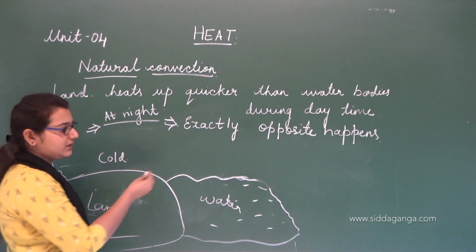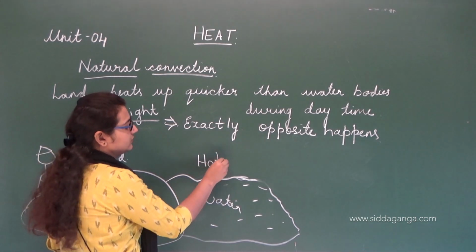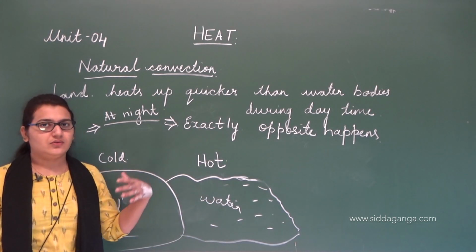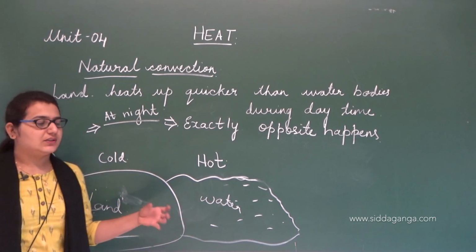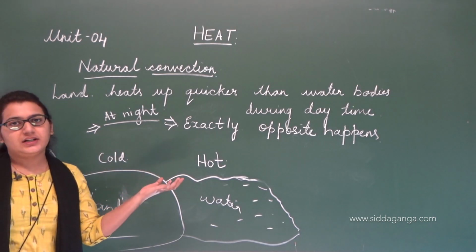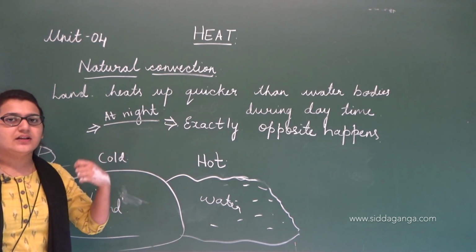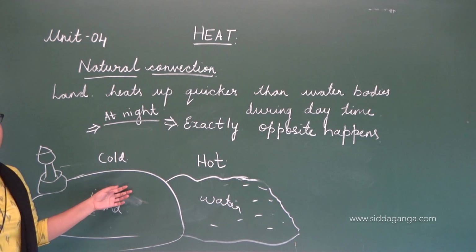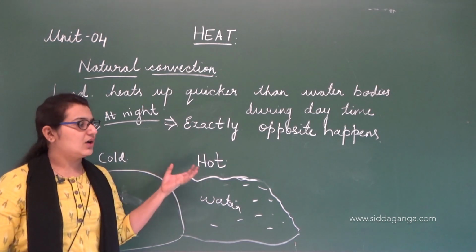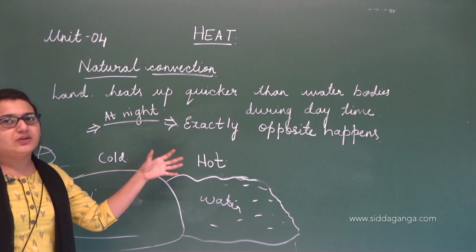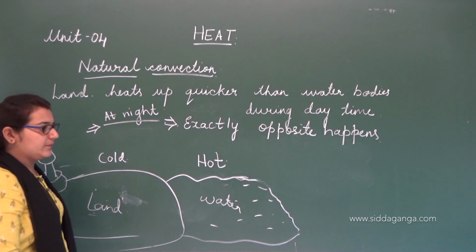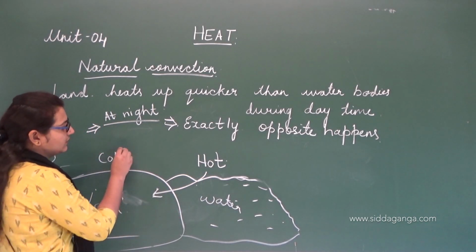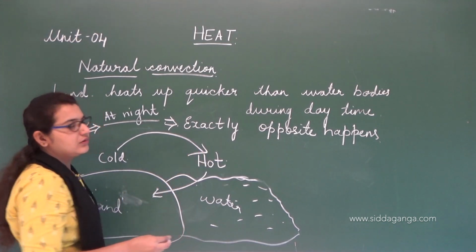When this is cold, of course this region is hotter. It's because the water surface or water molecules do not cool down easily. The land surface, as it quickly gets heated up, the same way it easily cools down. So since it cools down very easily, this is the cooler region and this is the hotter one. Now the movement of air molecules is from the other side. When this is hot, the movement of molecules is somewhat like this. Clear? The opposite happens.